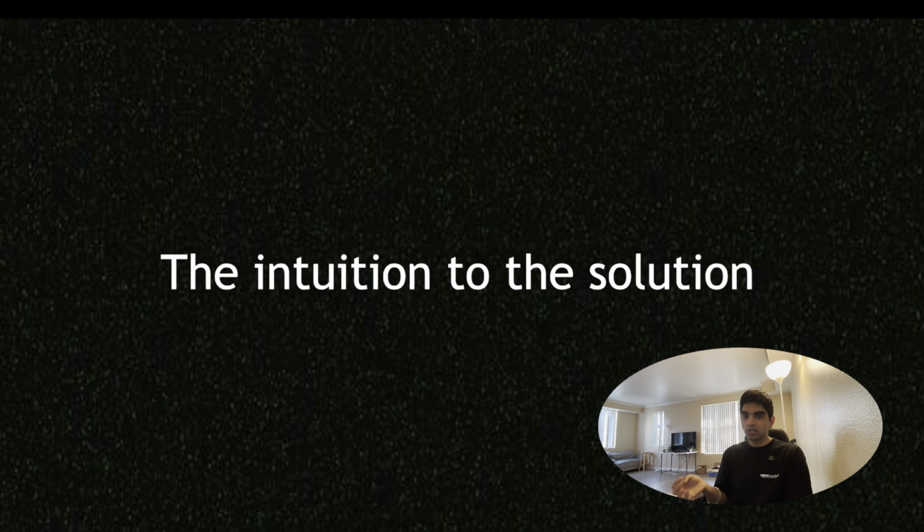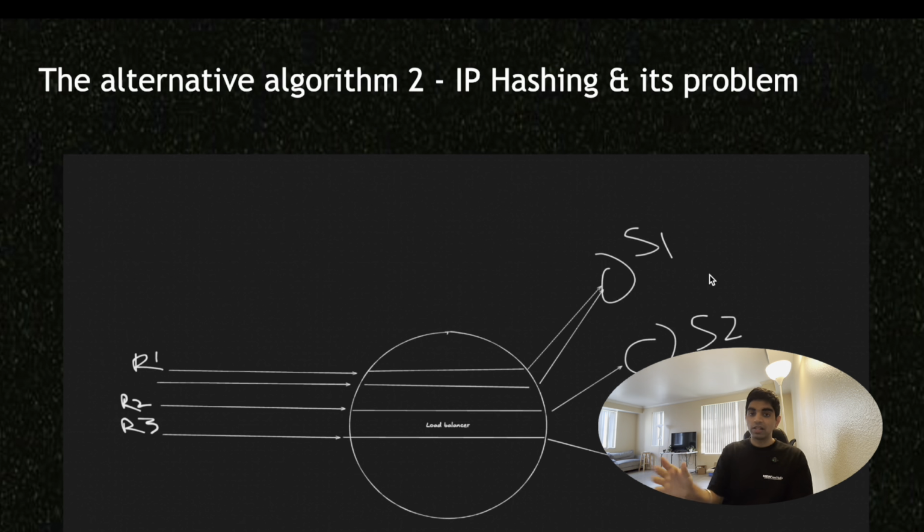So the intuition to the solution. If we think about it from first principles, firstly we need to avoid connection churn, which means that in our previous solution, all requests that were routed to S1 were, let's say, persistent connections to S1, because we're assuming a chat application type architecture here, or anything that requires a WebSocket connection. It doesn't even need to be chat, it could even be Google Docs theoretically, because Google Docs involves running WebSockets, even though Google actually does not use WebSockets. Google actually uses a protocol called QUIC, I believe. But any persistent connection, essentially.